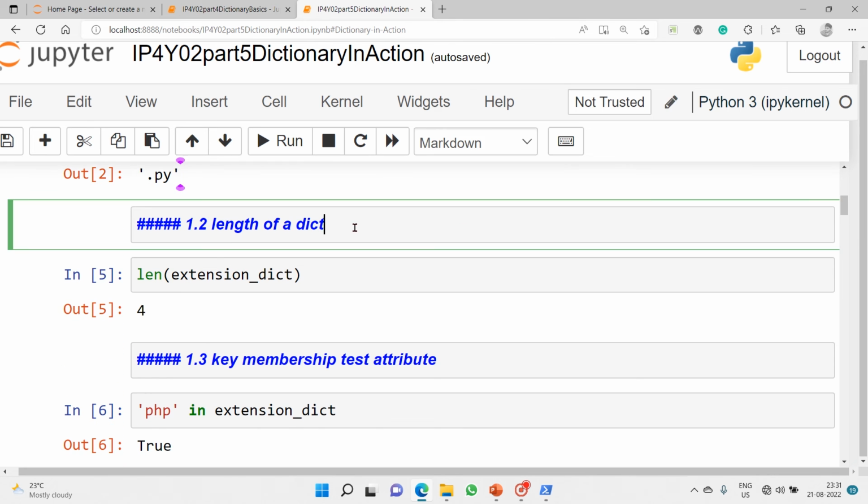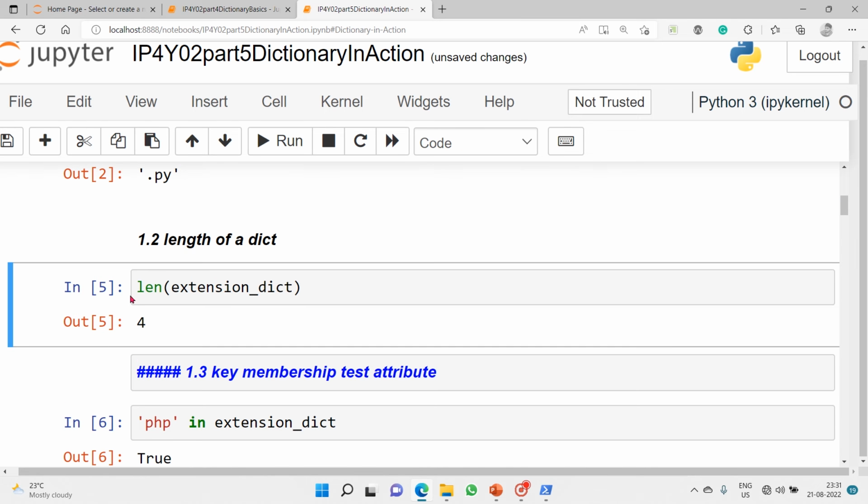Another basic operation is finding the length of a dict. For that, you just use the inbuilt length function, call it using open and close parenthesis, and include the object name, extension dict. So we have a total of 4 items in it.